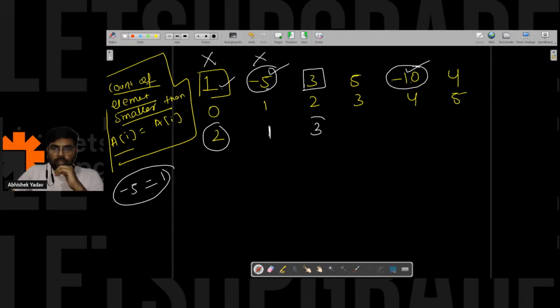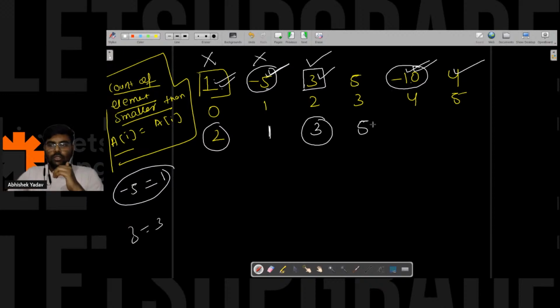3. So the number of elements that are smaller than 3 is equal to 3. Yes, so this is the noble integer, right? Similarly, I will check for 5. For 5, minus 1, sorry, 1 is smaller than 5, minus 5 is smaller than 5, 3 is smaller than 5, 4 is smaller than 5, right? And minus 10 is also smaller than 5. So a total of 5 elements are smaller than 5, right? So here 5 is also a noble integer, because the count of numbers smaller than 5 is equal to 5 itself.